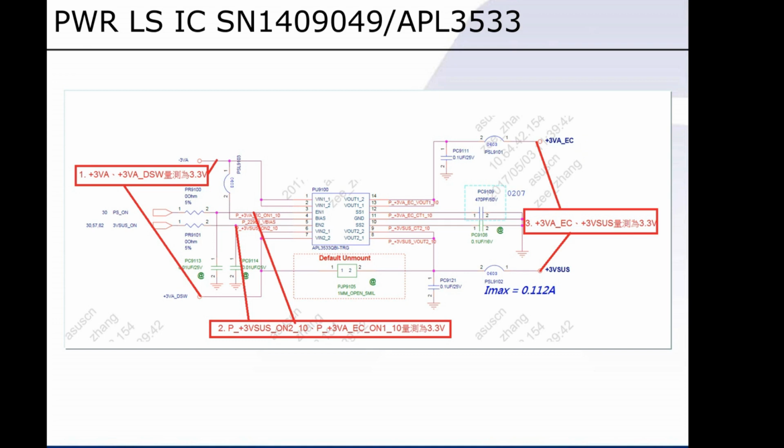With the overview of the switch IC, let's take a look at its repair guideline. First of all, ensure that 3VA EC works well for output 1 and output 2. Next, Vin 1 and Vin 2 are also required to measure the value of impedance.